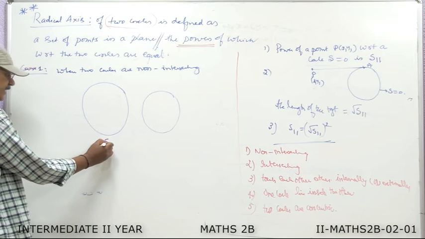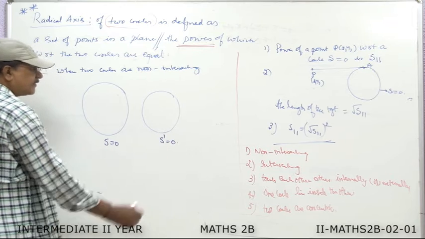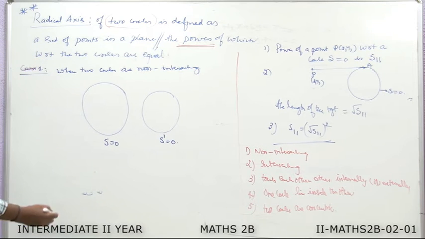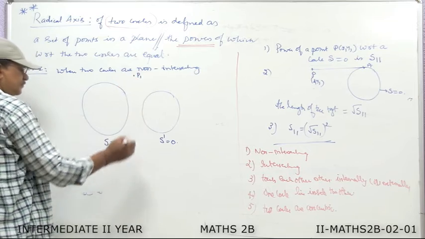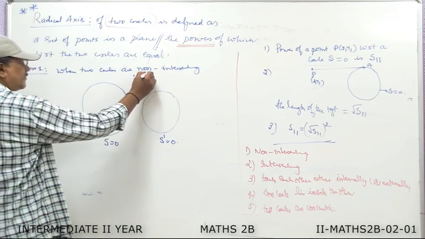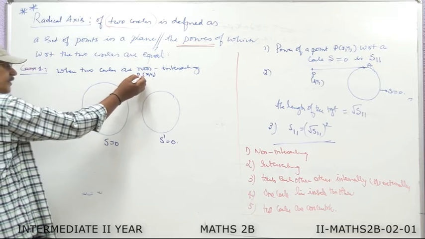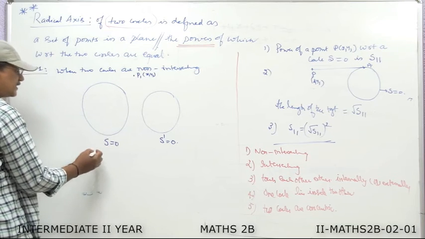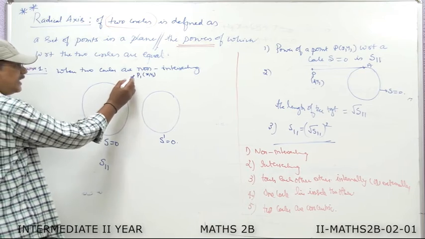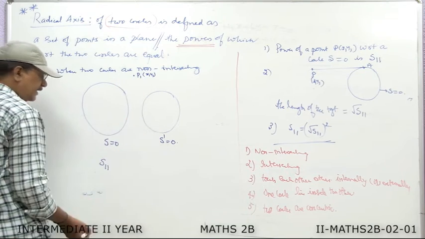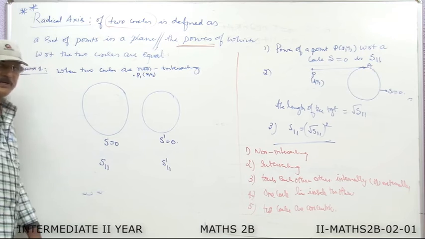I take the first circle as S equal to 0 and the second circle as S dash equal to 0. Now, I take a point P1 here. Let us say it is (x1, y1). You find the power of the point (x1, y1) with respect to the first circle, that is denoted as S11. Similarly, with the same point you find the power with respect to the second circle, that is S dash 11.